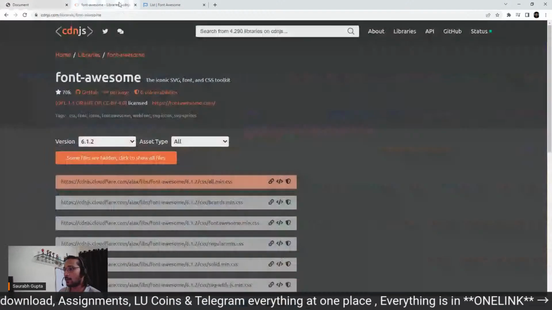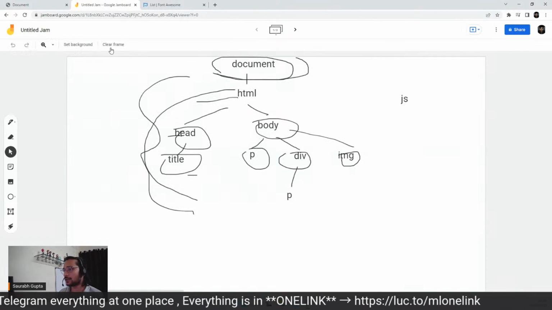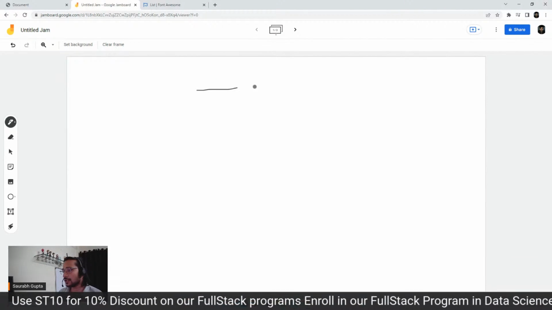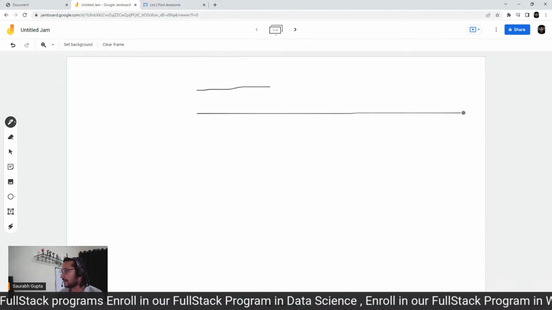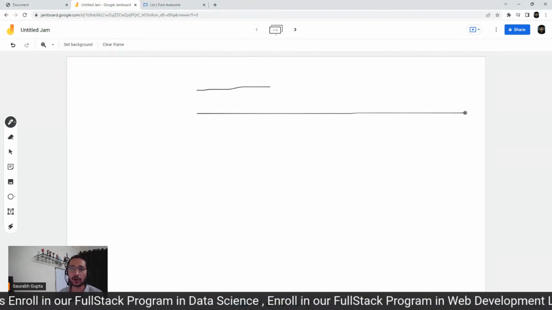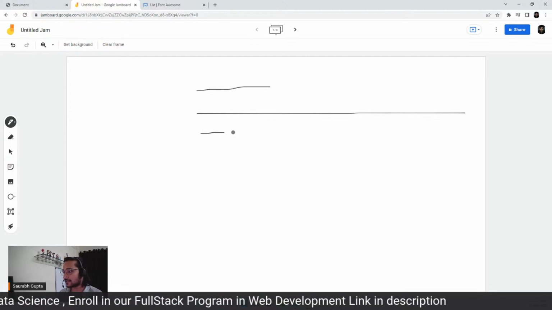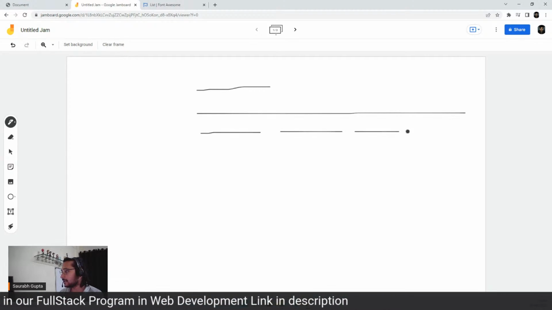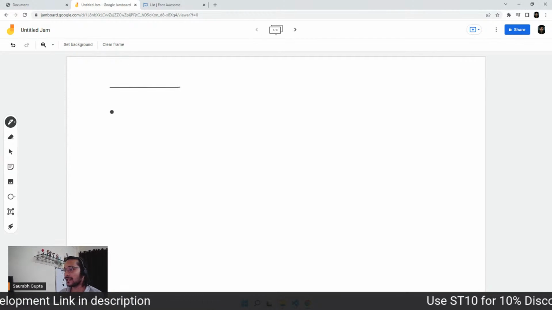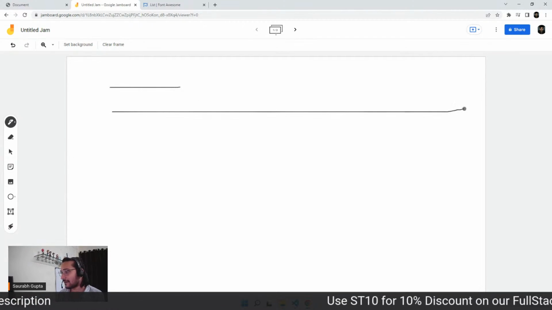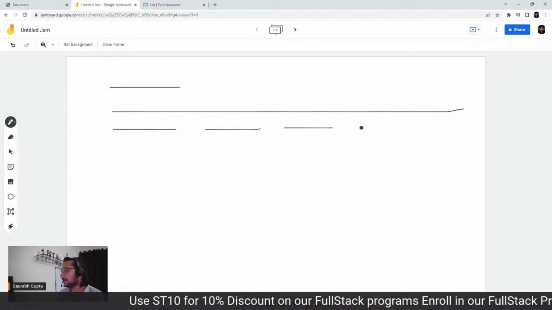Let me show you here on Jamboard so that you understand better. This is your carousel. This is your slider, 5 times bigger than the carousel, and these are 5 images on top of it: 1, 2, 3, 4, 5.